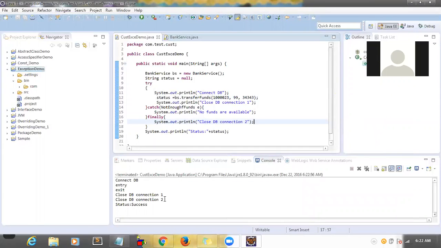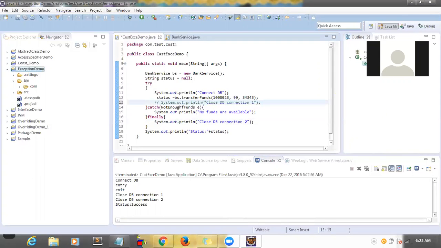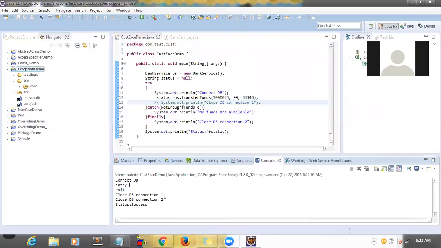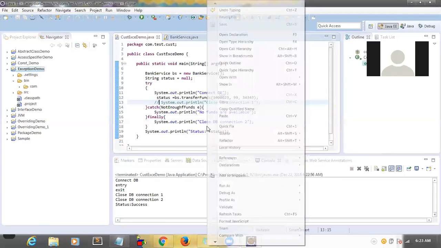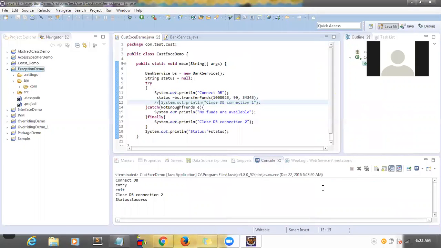See, you are trying to close the connection 2 times. Is it required? It's not required, right? One time is enough, correct? So there is no need to keep these housekeeping activities in the try block. You can always keep them inside finally. So now if you run it again, the connection is closing 2 times, right? Now if I run it, it will close the connection only one time. This is clear, right?